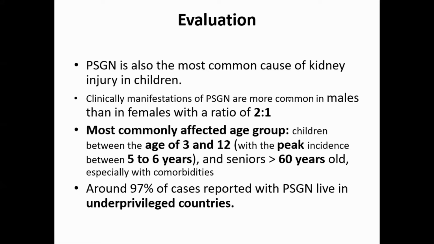At the same time, it is also common in elderly people more than 60 years old who have comorbidities like diabetes and any immunosuppression. Most of the cases of PSGN are recorded from underprivileged countries. Previously it was global, but in developed countries the incidence has reduced a lot. So mostly we see it in underprivileged countries, maybe because of poor hygiene, sanitation, crowding, lack of treatment, and lack of awareness about URTI, upper respiratory tract infections.